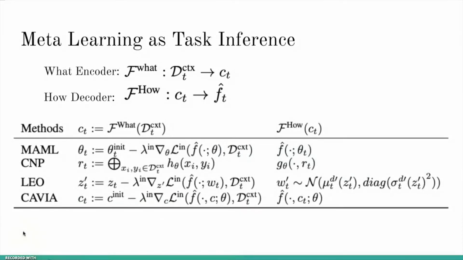In order to implement the framework, we notice that many meta-learning methods are actually task inference methods, and they also have a what encoder and a how decoder. For example, MAML uses one step or a few steps of gradient descent as the what encoder that maps the context data to task-specific parameters, and the how decoder is simply reparameterizing the model by the task-specific parameters.